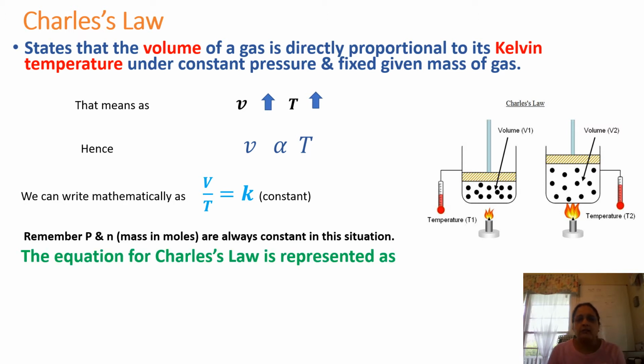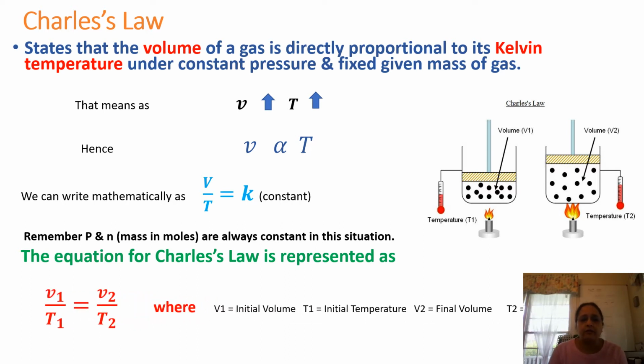So the final equation for Charles' law can be represented as V1/T1 = V2/T2, where V1 and T1 are the initial volume and temperature, and V2 and T2 are the final volume and temperature. If you see the diagram here, initially the temperature is T1 and the volume is V1. As we increase the temperature, the gas particles move apart, therefore the volume increases.